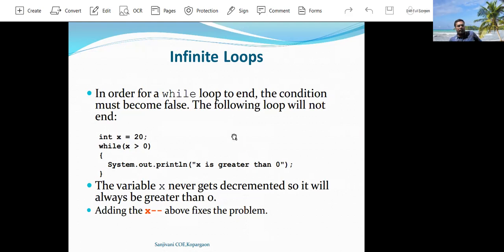This message gets printed an infinite number of times because the value of the x variable does not change. It is always 20, it does not decrease to 0, so this condition is always satisfied. Due to that, the statements written inside the while loop get executed an infinite number of times.